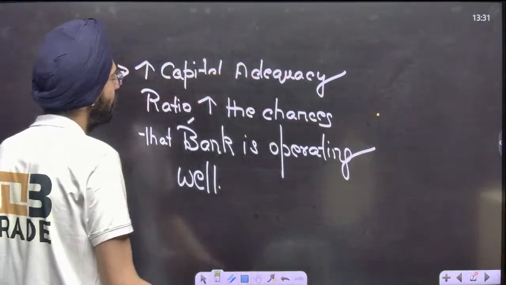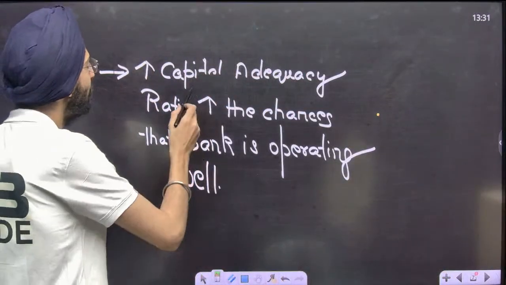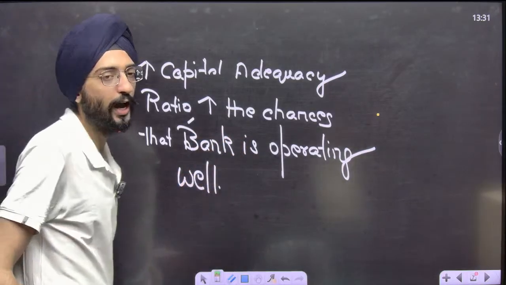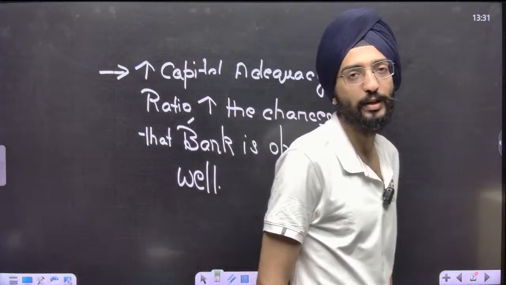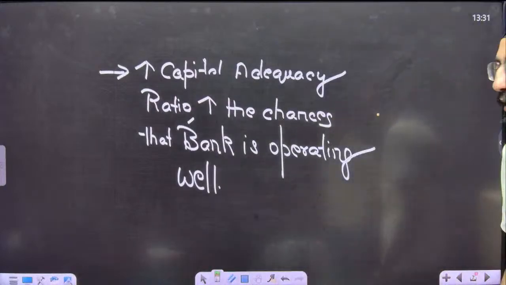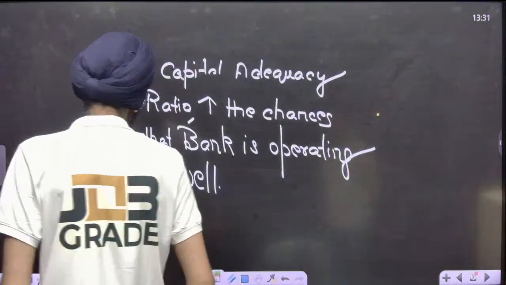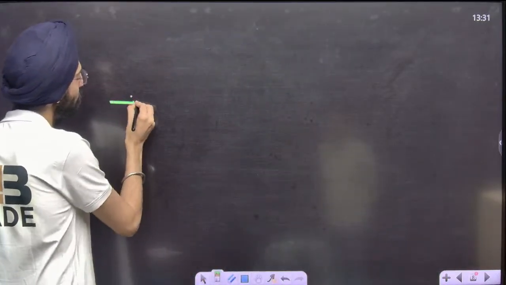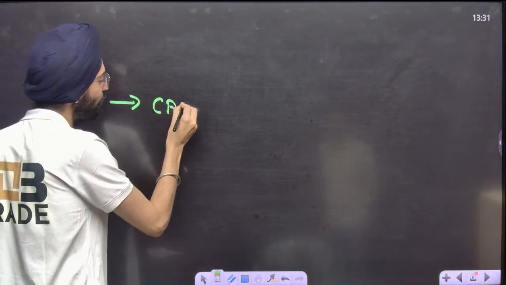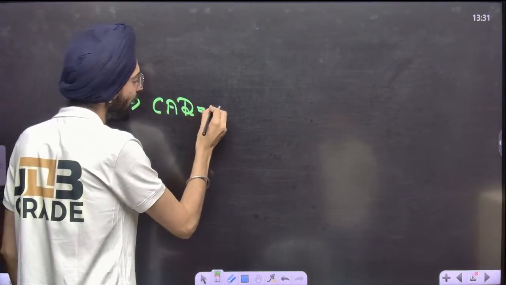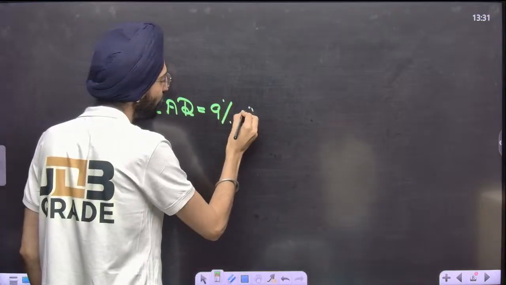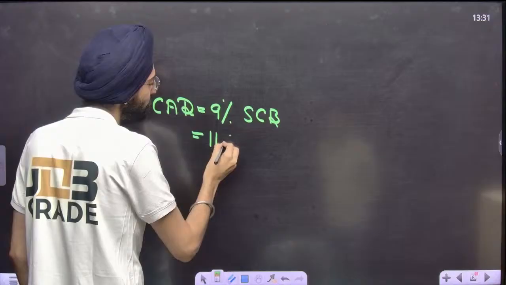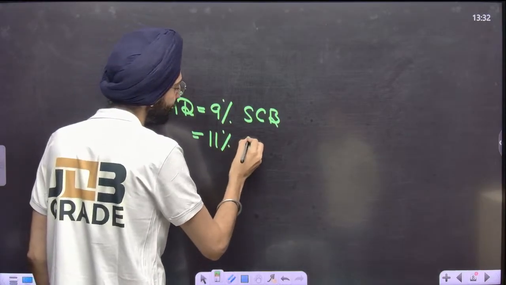So you need to come to the conclusion that the higher the capital adequacy ratio, the higher the chances that the bank is operating well as per the standards prescribed by the Basel norms. I hope you got this. Let me give you the statistics: the minimum requirement is 9% for scheduled commercial banks and 11% for public sector banks.